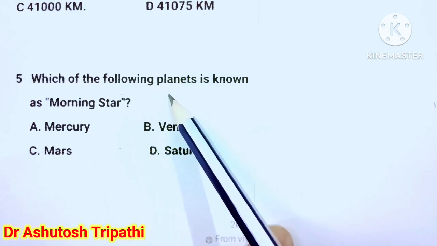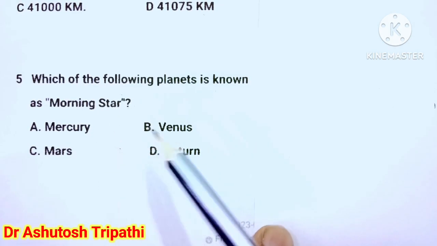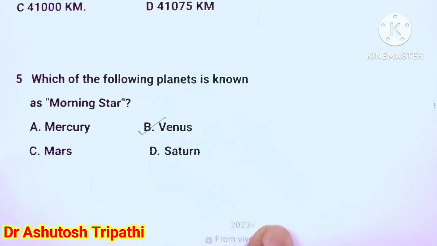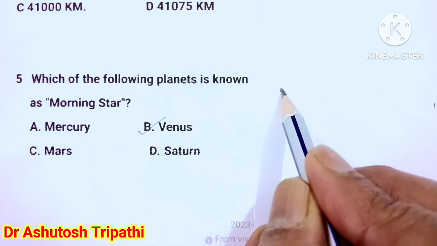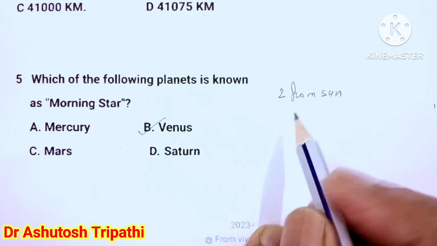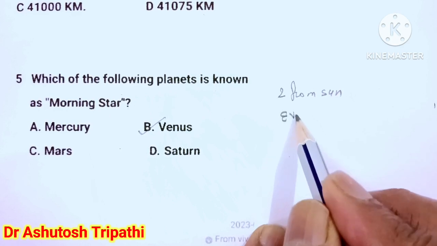Which of the following planets is known as the morning star? Mercury, Venus, Mars or Saturn. The answer is B, Venus. Venus is second from the sun. It is also known as the evening star.